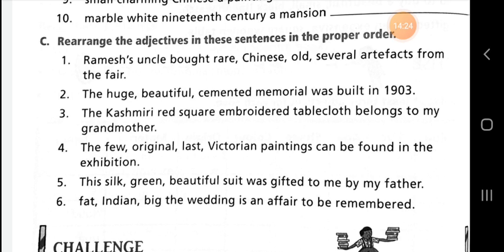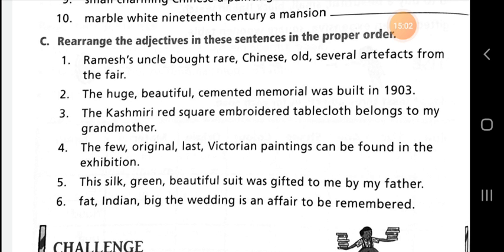Now third sentence: the Kashmiri red square embroidered tablecloth belongs to my grandmother. So this sentence is not in correct order. The sentence in correct order, I am going to tell you: the square red embroidered Kashmiri tablecloth belongs to my grandmother. This is the correct sequence of the adjectives.